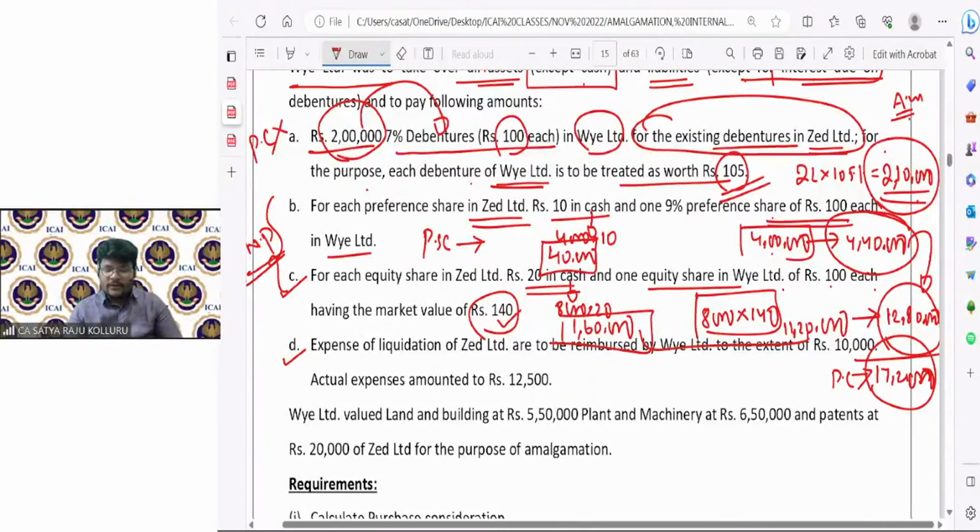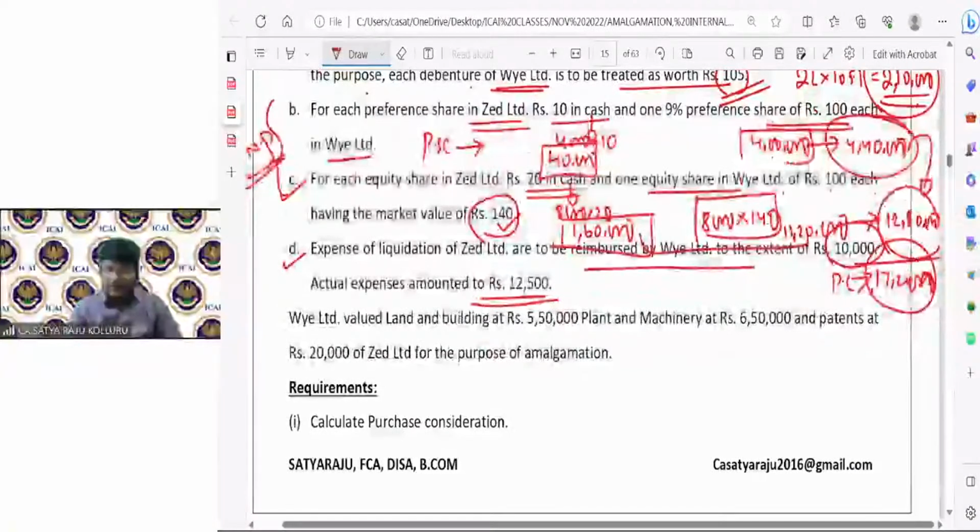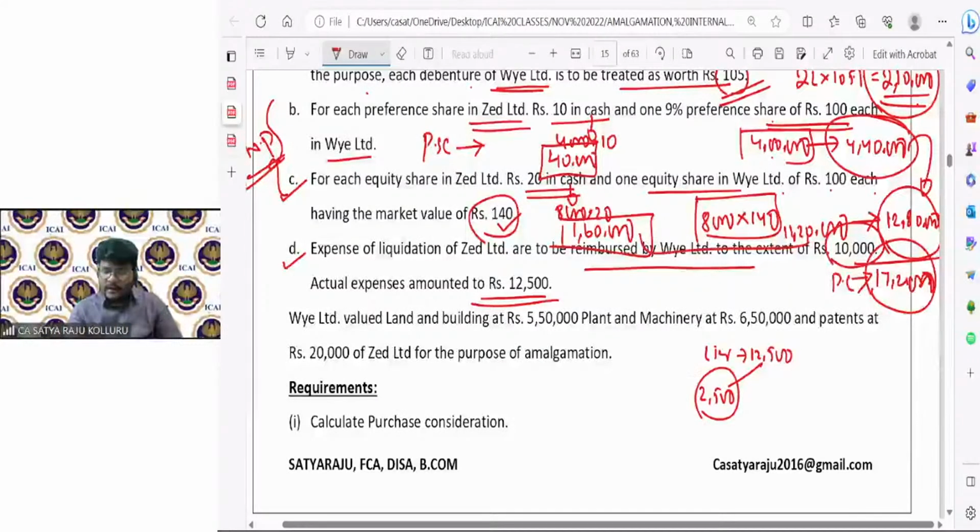Expenses of liquidation of Z Limited are to be reimbursed by Y Limited to the extent of 10,000. Actual expenses amounted to 12,500. Now, liquidation expenses total 12,500, out of which 2,500 is borne and paid by the selling company itself. The remaining 10,000 is first paid by the selling company, later reimbursed by the purchasing company. That is the point he is indirectly conveying.